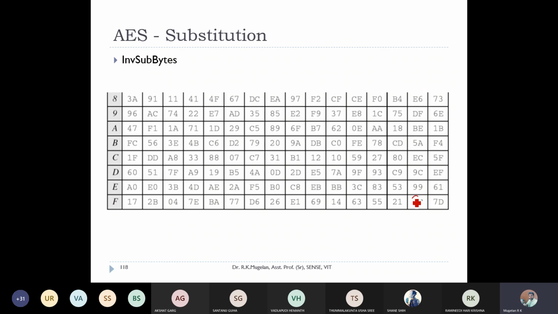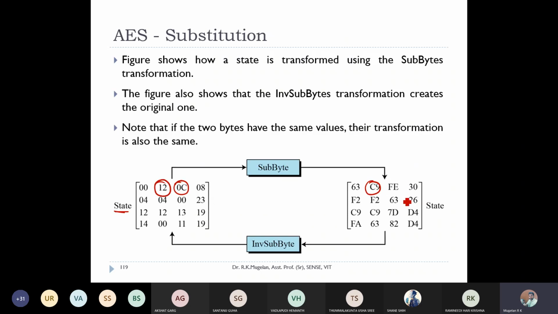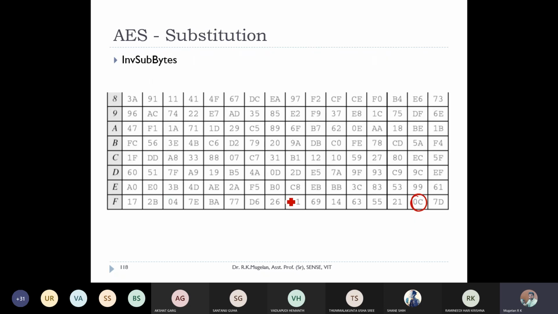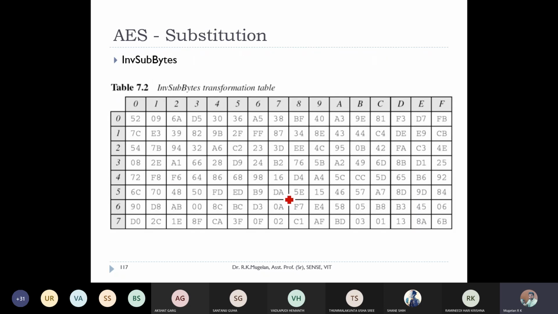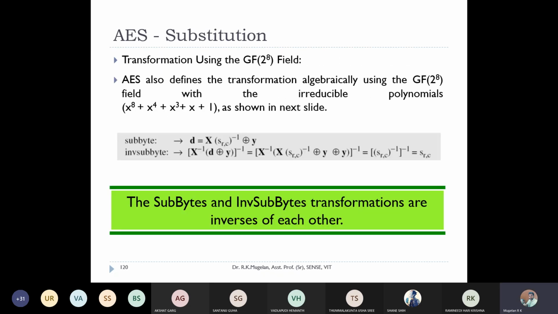So we got 0C back, right? Even if you want to check how this 7D is replaced with 13 here, go to the inverse sub byte table. Sorry, I missed that. I have 7 here and D, 7D is 13 here. Right, this is how your sub byte transformation works.